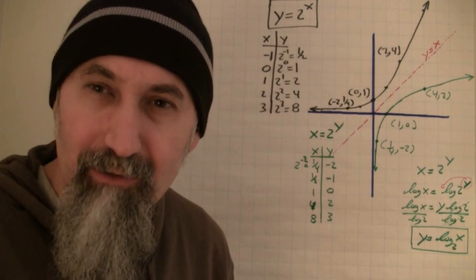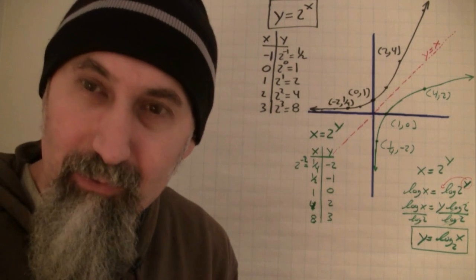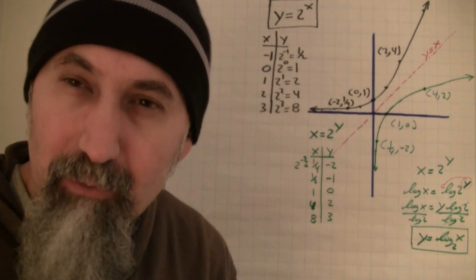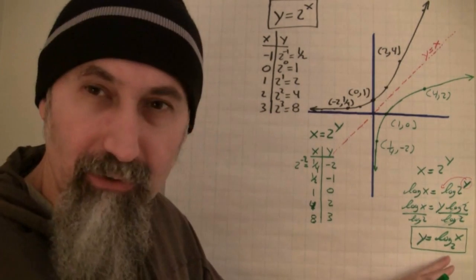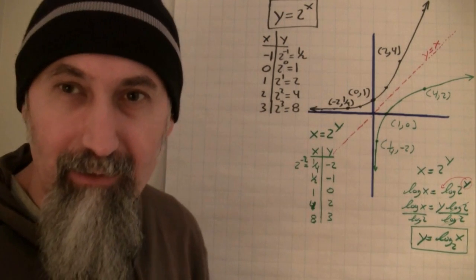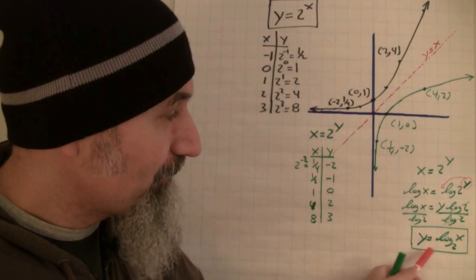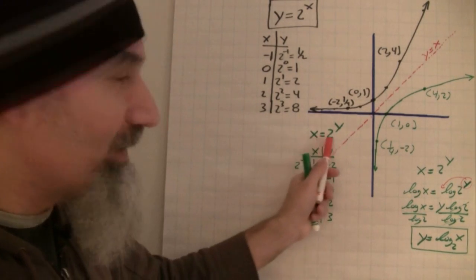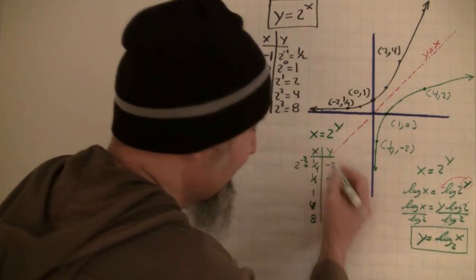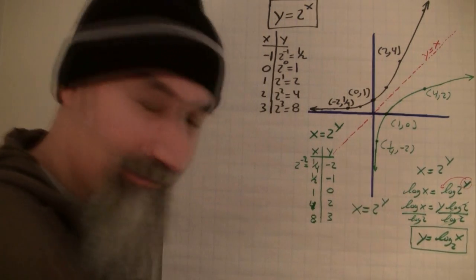But in grade 12, because you're dealing with logs, all those rules come to you in one shot. So you have to learn how to manipulate a log function or expression using those rules really well, right? Say we have the same thing, x is equal to 2 to the power of y, right?